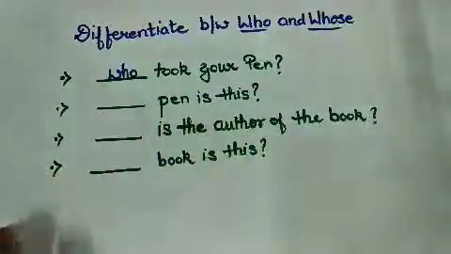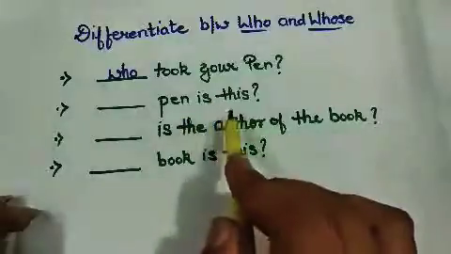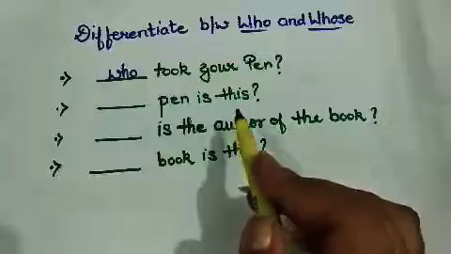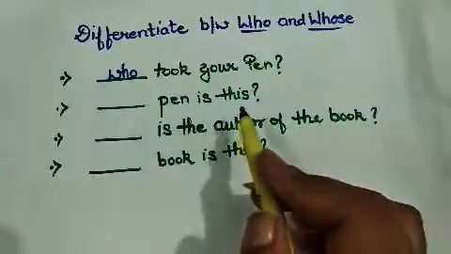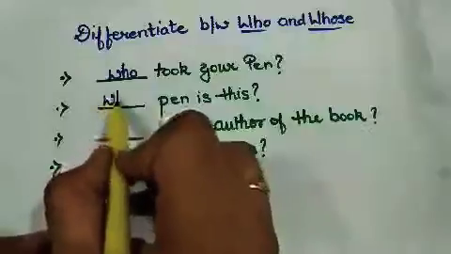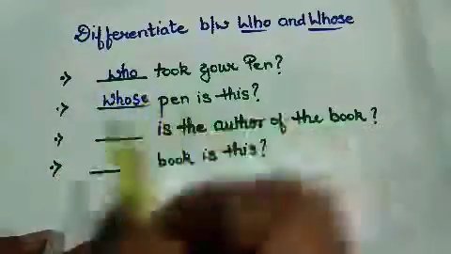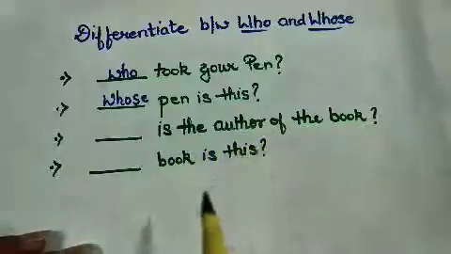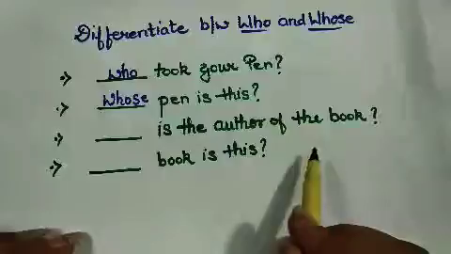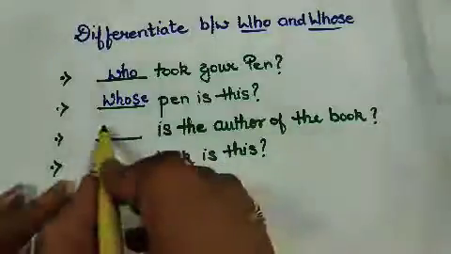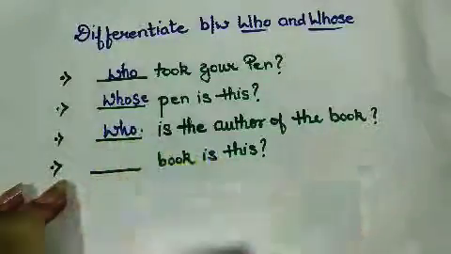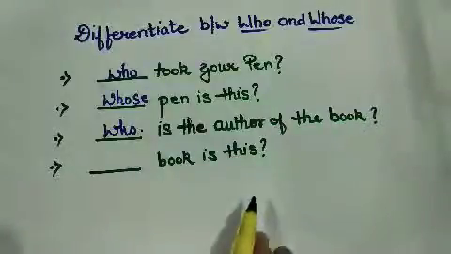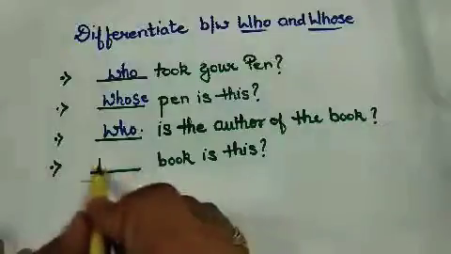Here we are talking about belongingness, who is the owner of the pen, so whose pen is this? Next, dash is the author of the book. The author will be a person, so we use who here. And dash book is this. Who is the owner? So I used whose.